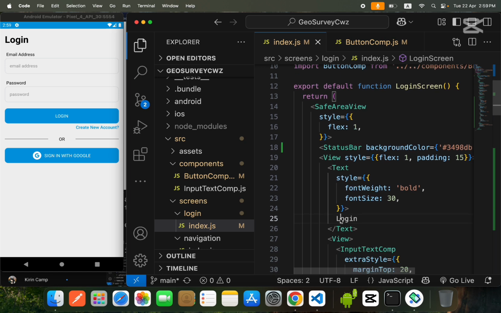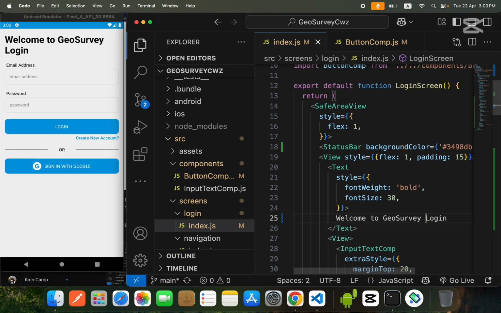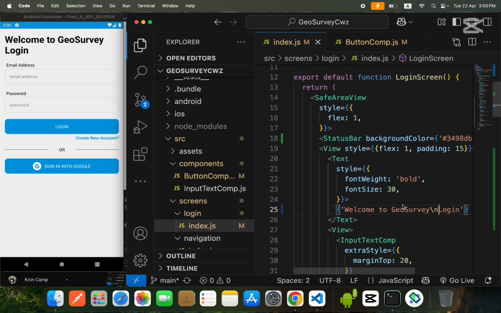So over here I will change some text, like welcome to geo survey. Okay, and I will save it. It will come like this, but I will wrap this up inside a string like this, and after login I will say take a new line. Okay guys, so our login screen is completed.